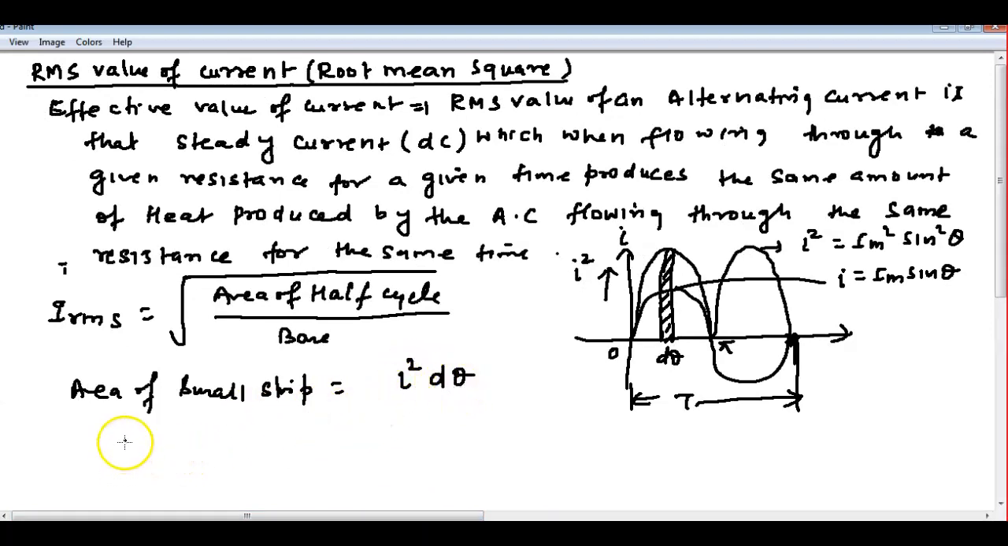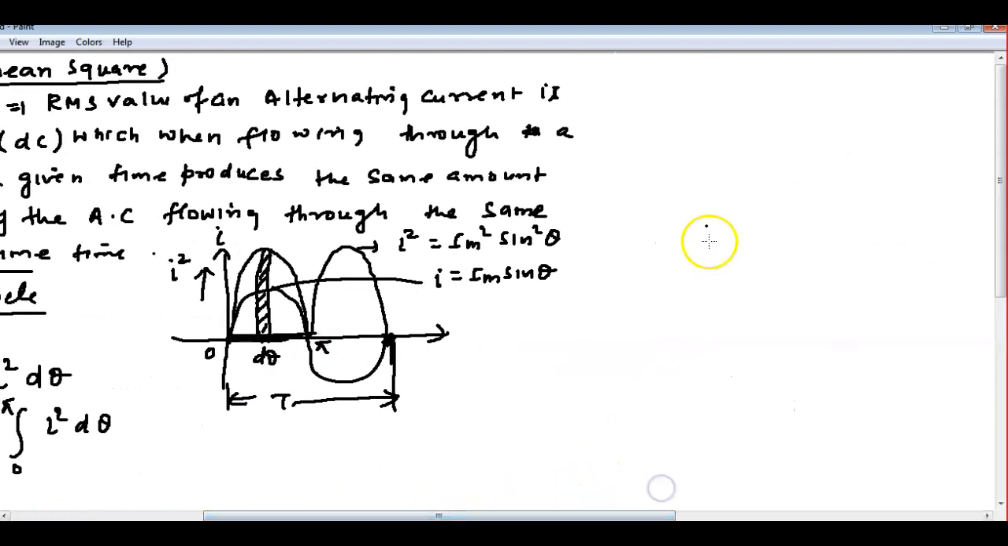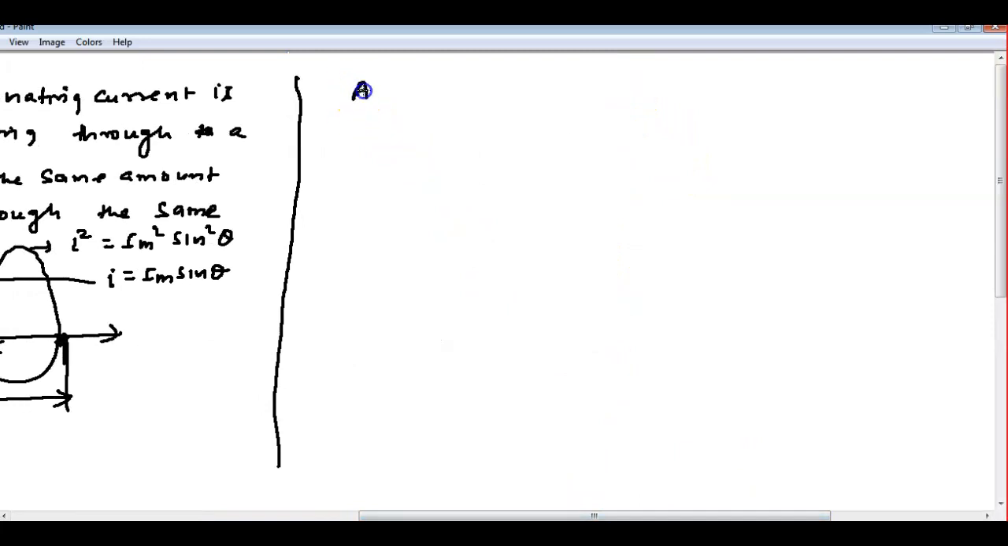So area of half cycle is equal to area of a small strip, I square d theta. This I square d theta, I can integrate from 0 to pi, so I will get the area of this half, right, from here to here. So I will substitute now. Area of half cycle is equal to the integral from 0 to pi of I square d theta.